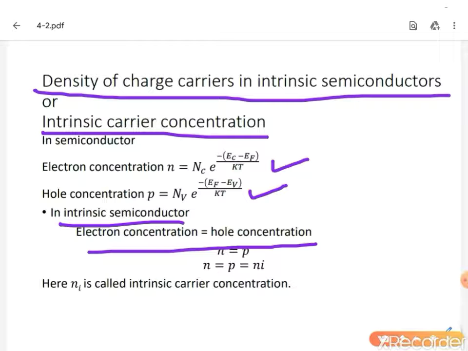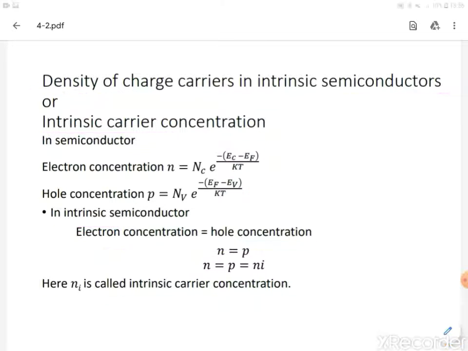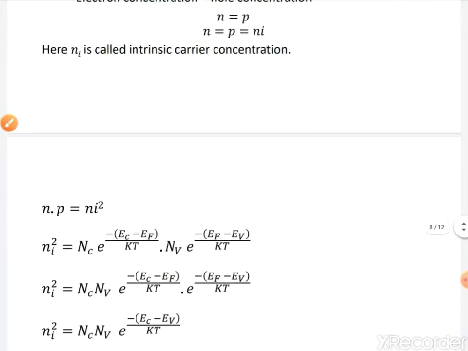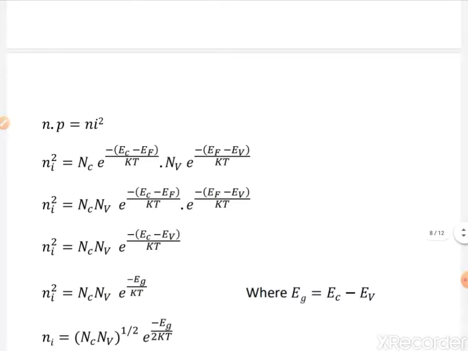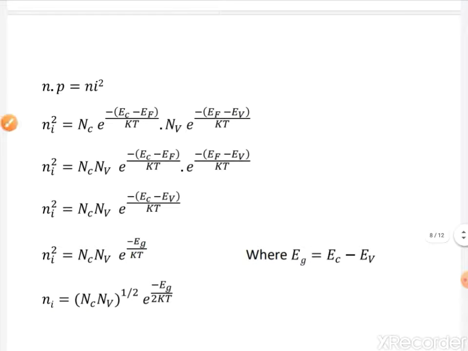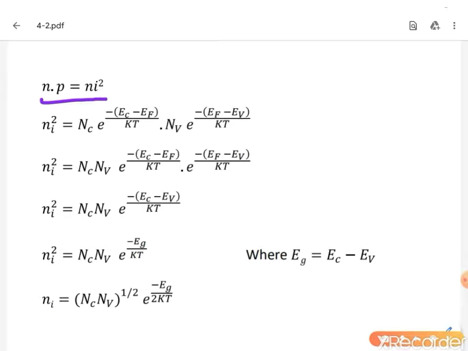And we write this, N equal to P, as N equal to P equal to Ni, N suffix I, where N suffix I is called the intrinsic carrier concentration. Here we take the multiplication to derive this expression for intrinsic carrier concentration. N into P equal to, since in the previous expression N equal to P equal to Ni, N into P means Ni square.